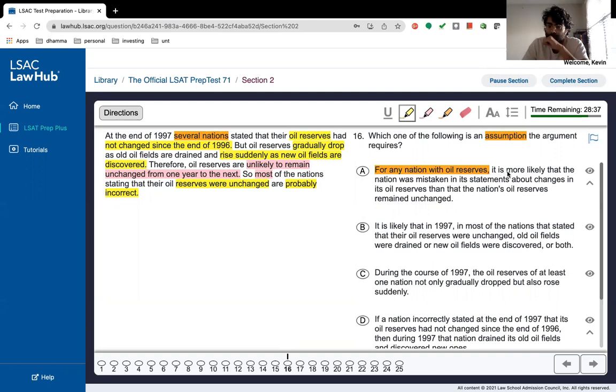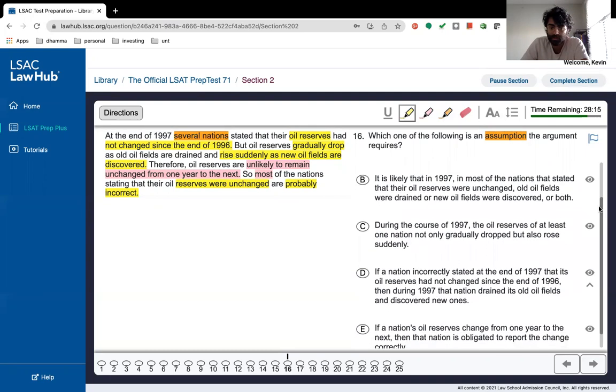Because everything below that makes some level of sense. So more likely that the nation was mistaken in its statements, which is right. So most of the nations are probably incorrect, right? So mistaken. Then the nation's oil reserves remain unchanged. So everything below that makes sense. It's just this first part here where it goes for any nation with oil reserves, which is kind of outside of the scope of our problem.